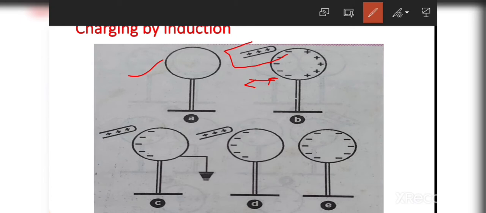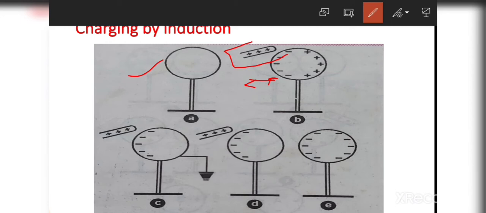But if we maintain this process for some time, then we can ground this metallic sphere. As we discussed in the last slide, grounding is charge transfer. So we ground one side of the metallic sphere to the earth.